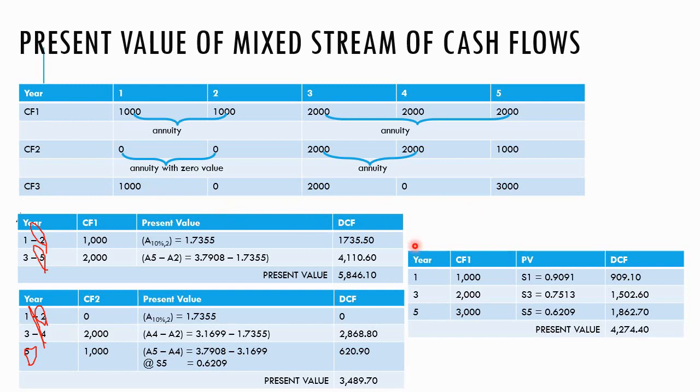If you look at the third cash flow, the cash flows are not even and not consecutive. So we cannot use annuity at all here. So here I use simple present value. Look at the table, put in the figures, and you times with the cash flows accordingly. You should get the present value here.